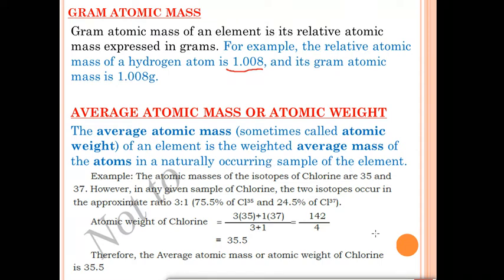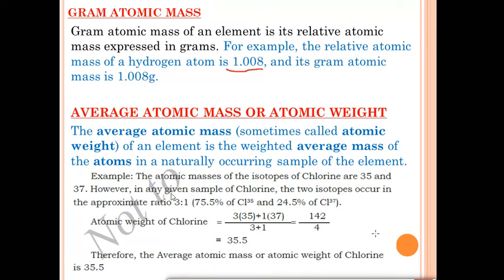Some of the elements occur in nature. I have told you in the second or third chapter that many elements are found in nature. Altogether we have 118 elements, out of which 90 are found in nature. So what is this average atomic mass? It is the weighted average of the mass of the atom in a naturally occurring sample of the element, meaning what will be the weight of the atom in a particular element. This is the average atomic mass.